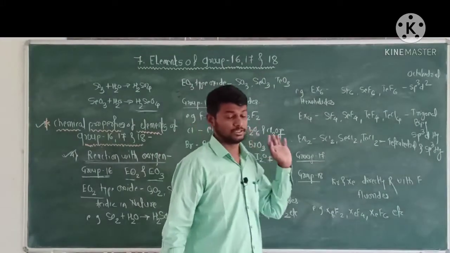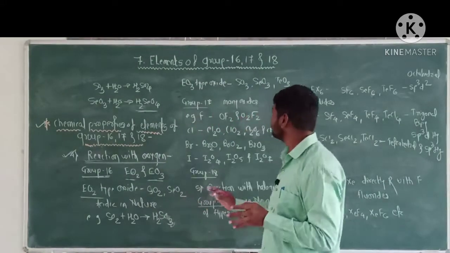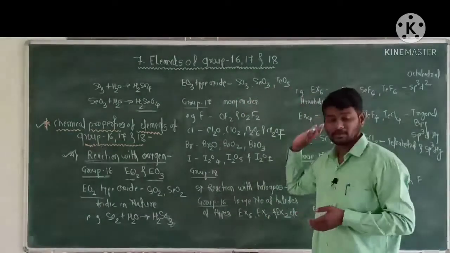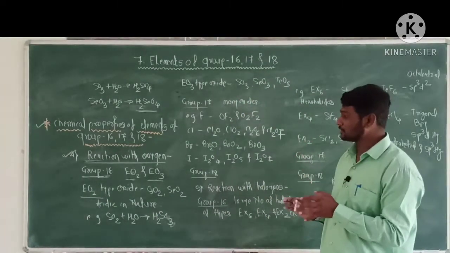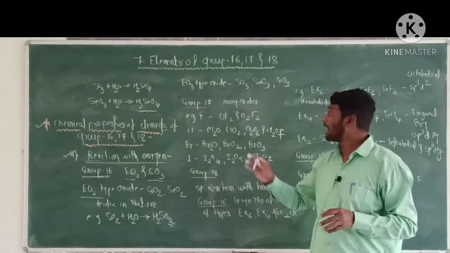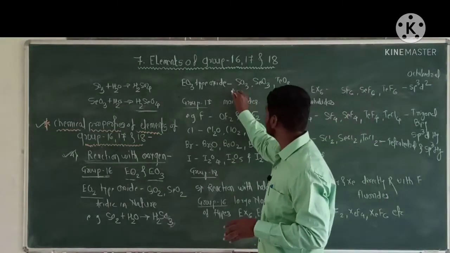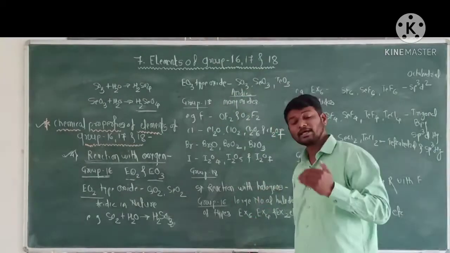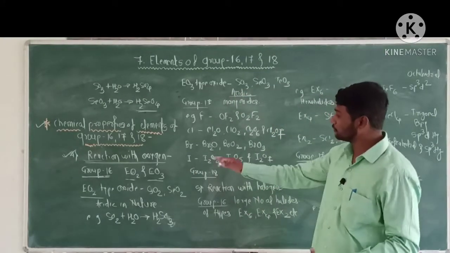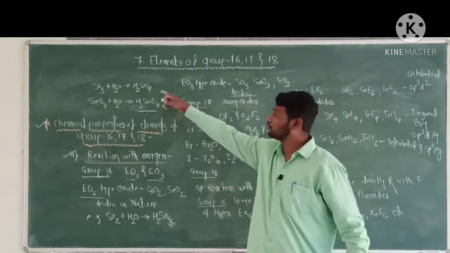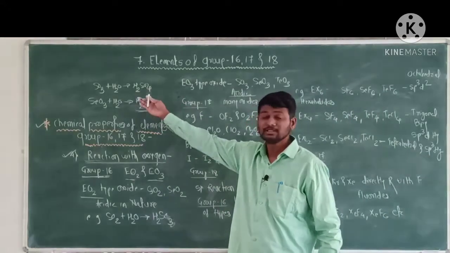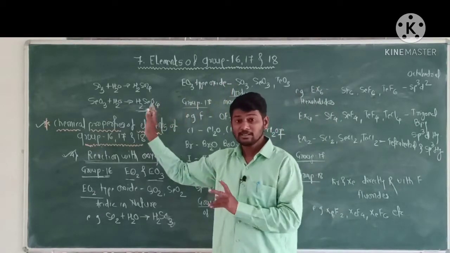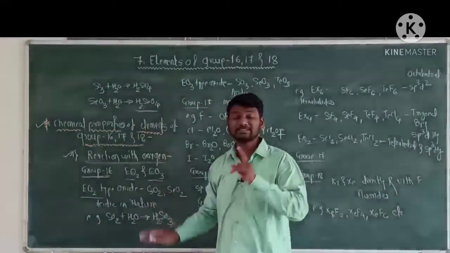EO3 type oxide, that is trioxide. Example, sulfur trioxide, selenium trioxide and tellurium trioxide. Now trioxides of elements of group 16 are acidic in nature, and they react with water to form an acid. For example, sulfur trioxide reacts with water to form sulfurous acid. Selenium trioxide reacts with water to form selenic acid.